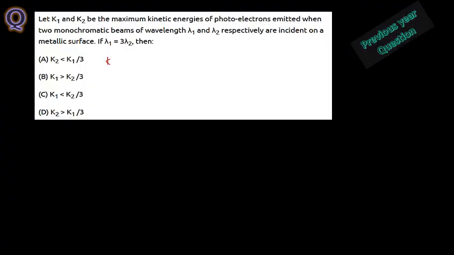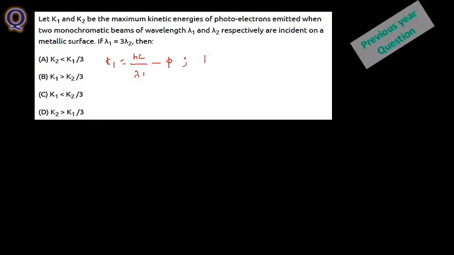K1 equals hc divided by lambda 1 minus phi, as the work functions are the same, and K2 equals hc divided by lambda 2 minus phi. I consider this as equation number 1, and this as equation number 2.